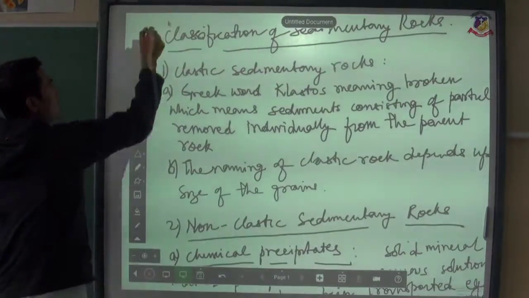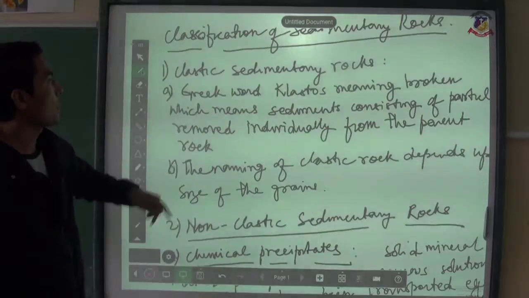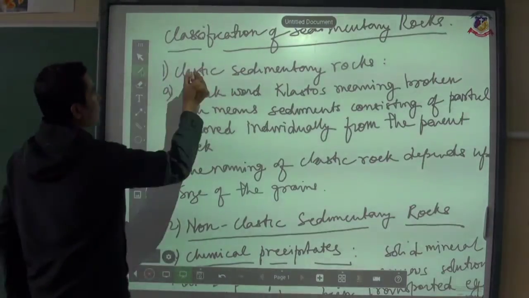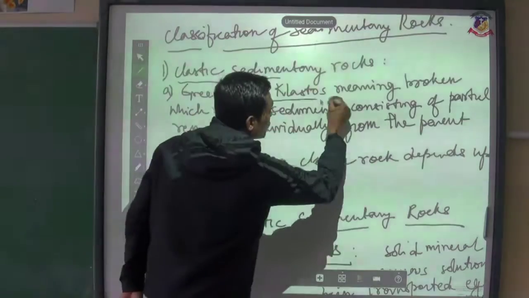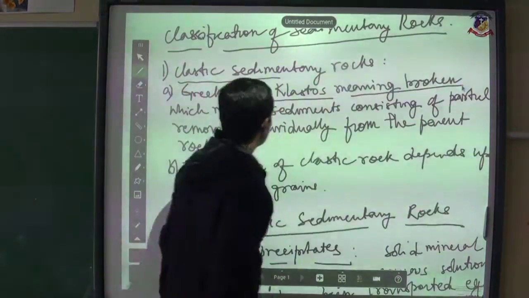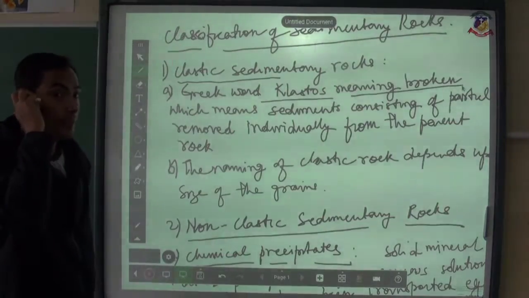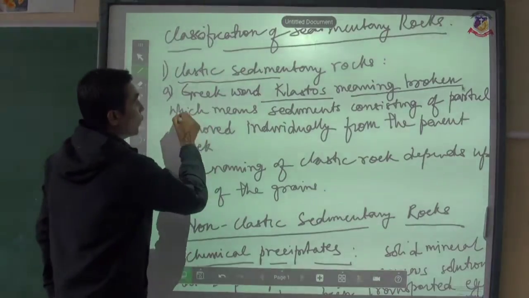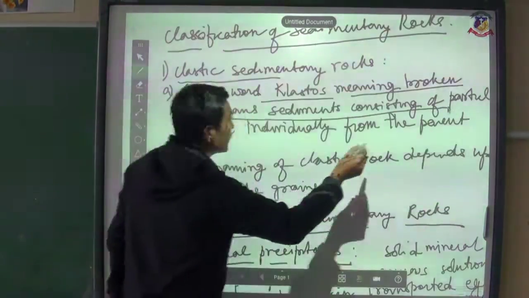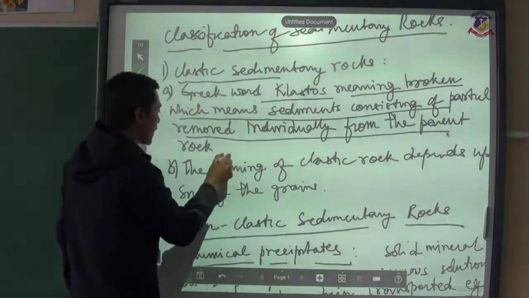Classification of sedimentary rocks. First, clastic sedimentary rocks. The word clastic is derived from the Greek word klastos, meaning broken. Clear? It means broken into very fine particles, that is, sediment consisting of particles removed individually from the parent rock.